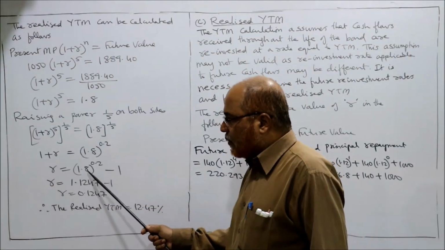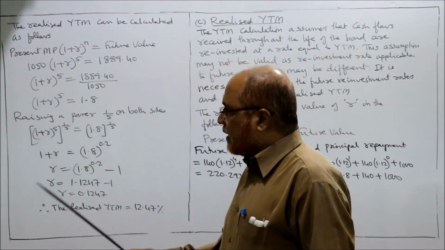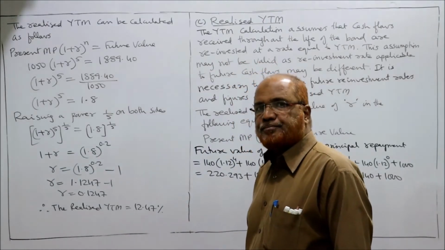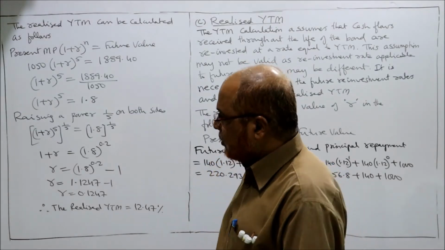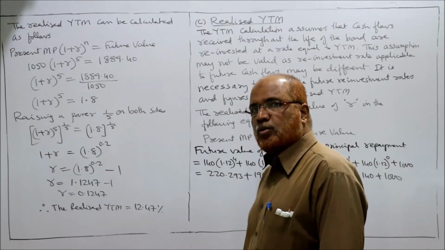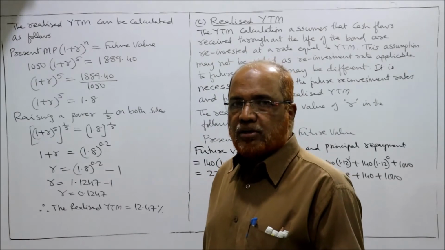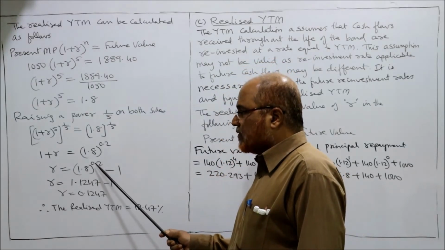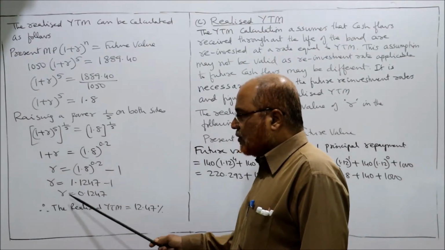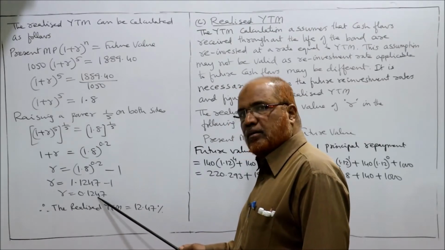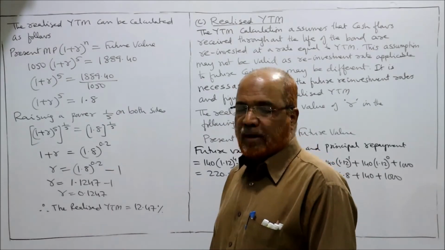Now we need the value of 1.8 to the power of 0.2. You won't get it with a normal calculator. ये normal calculator से power नहीं आता, fractional power नहीं आता. We need a scientific calculator. Remember, scientific calculators are also allowed for MBA exams. So you can verify 1.8 to the power of 0.2, you will get 1.1247. Then minus 1, so R is equal to 0.1247 or 12.47%. This is the realized YTM.